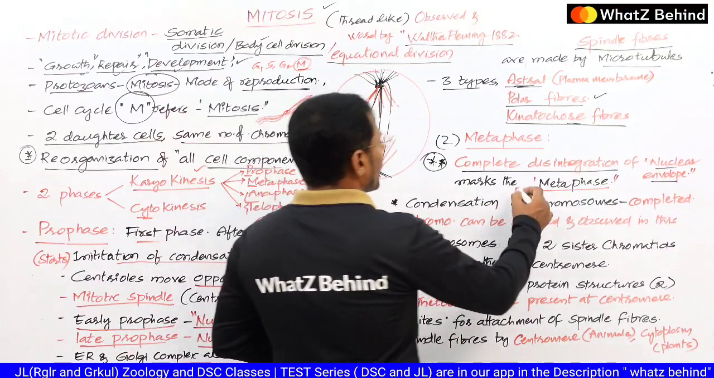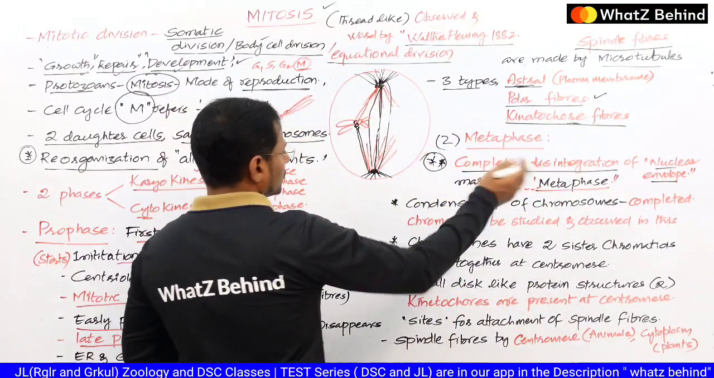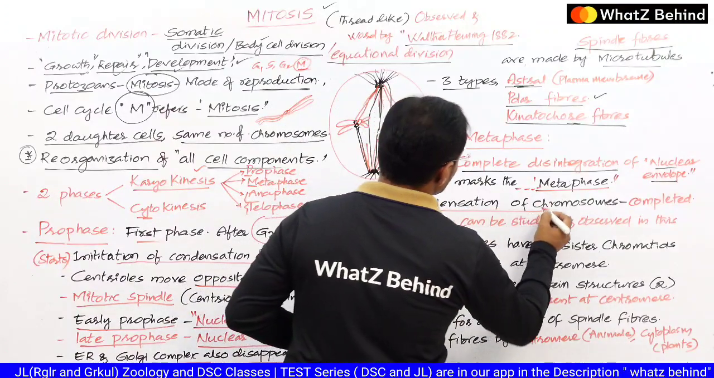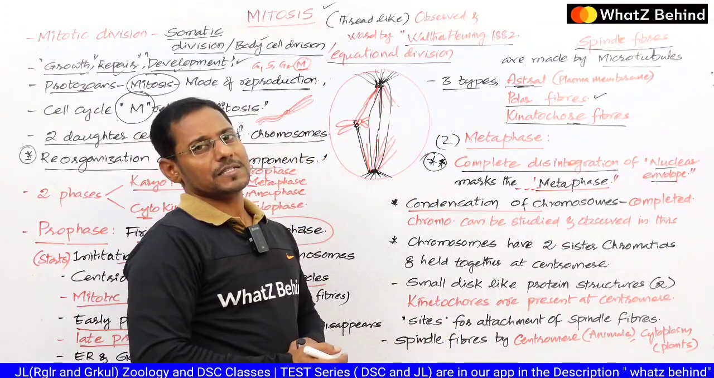So this is the mark of the metaphase. Okay, and then condensation of the chromosomes completely takes place in the metaphase.